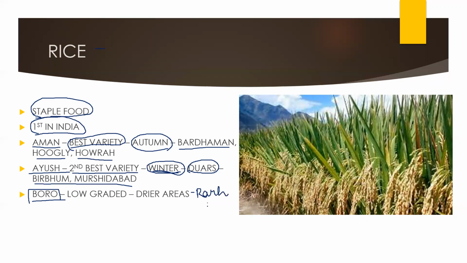Why? Because in Rud you will find less fertile soil. So Boro grows on less fertile soil. So Boro is the low graded rice. Okay.